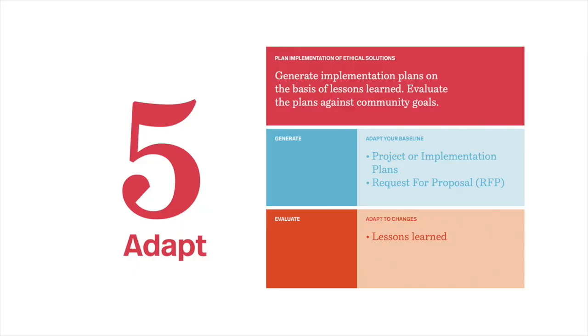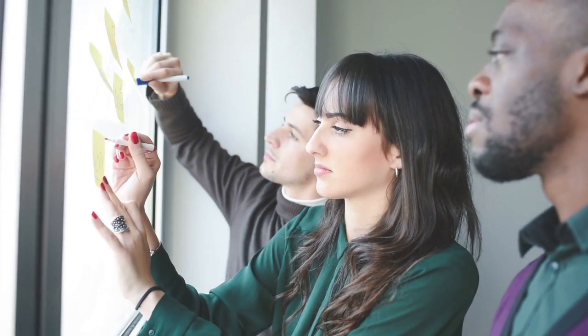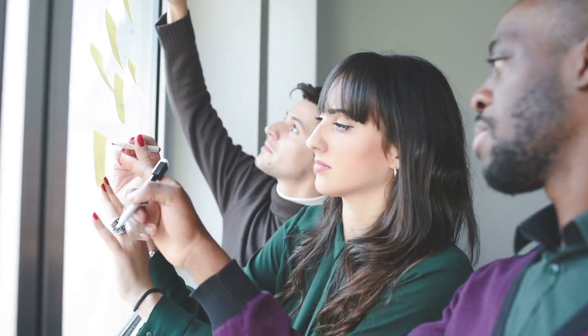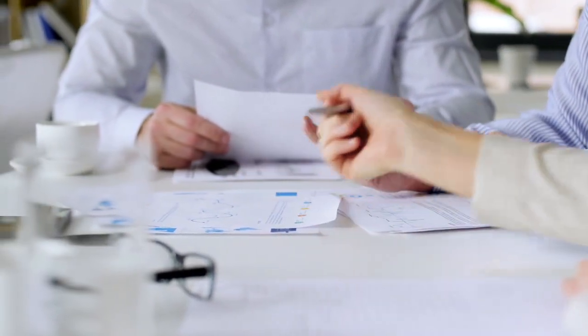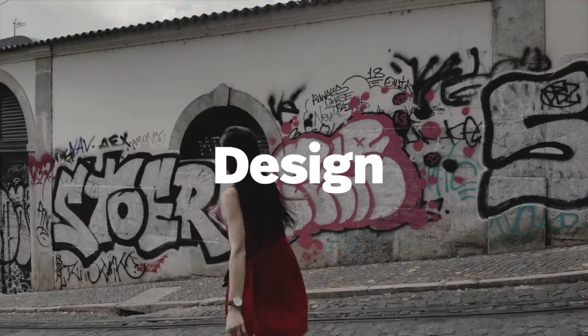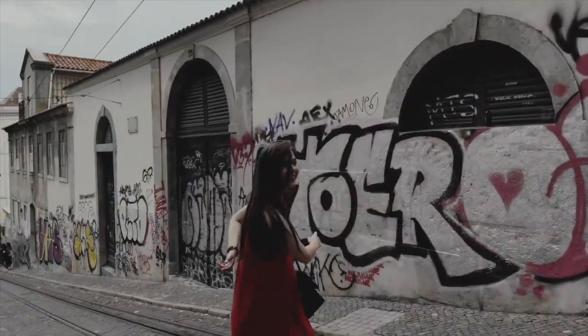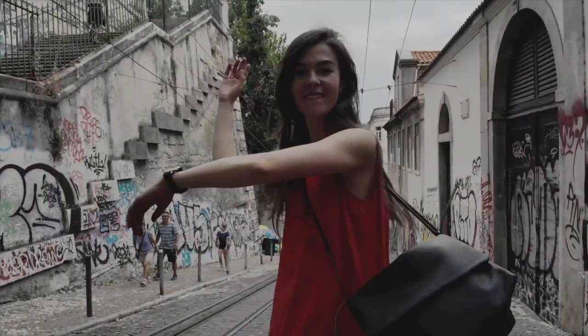Finally, in the adapt step, the lessons learned from prototyping and testing are adapted into implementation and project plans. The adapt step is the practical accumulation of everything that has been developed, from know to design, and as such, it's the culmination of the knowledge gained through public engagement.